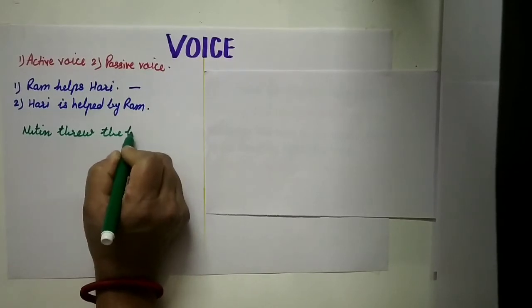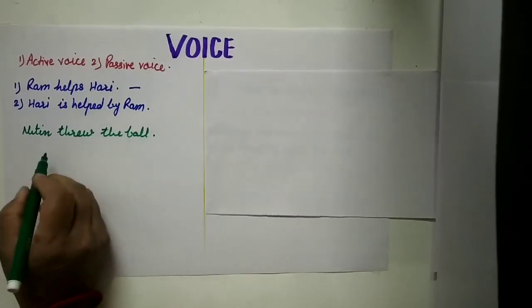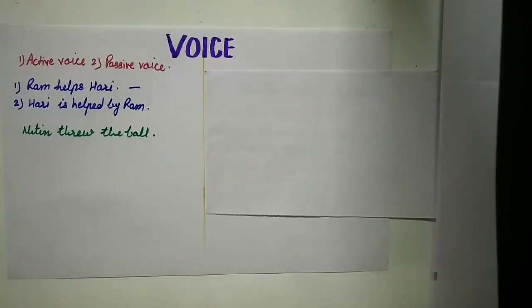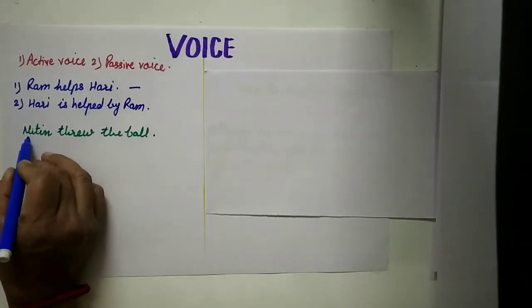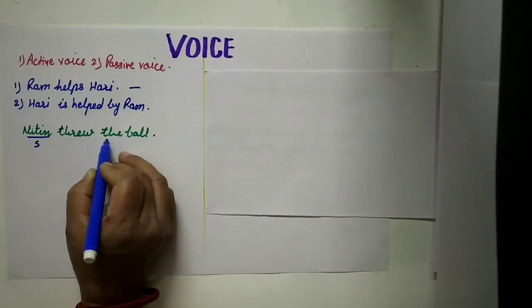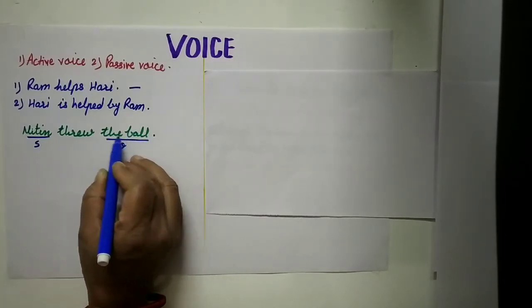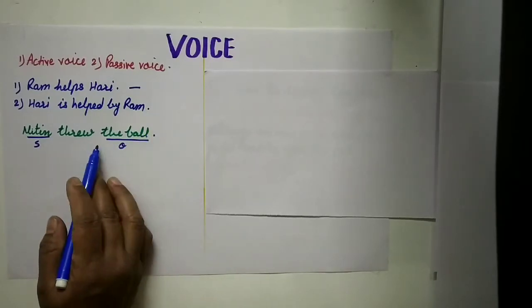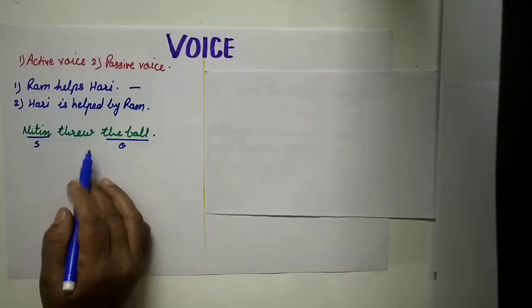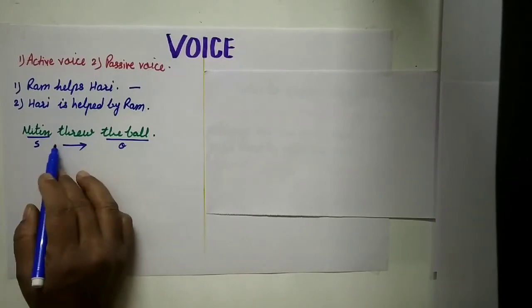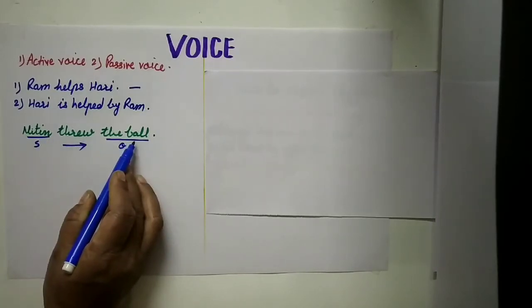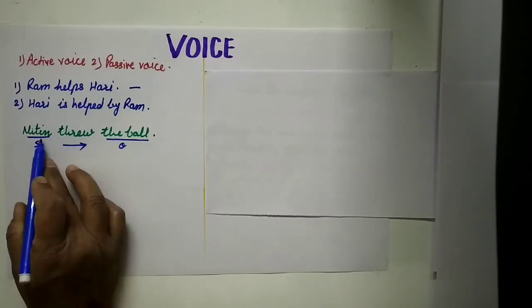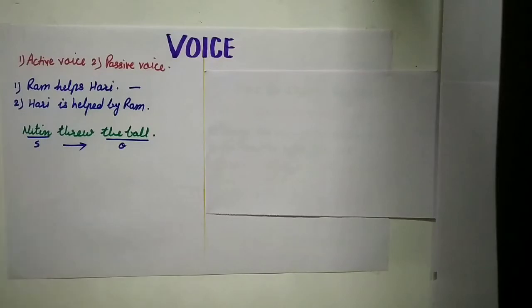Nitin threw the ball. Here in this sentence, Nitin is the subject, and which is the object? The ball. The ball is the object. Here the action passes from subject to object, so this sentence is active voice, meaning the subject is active.